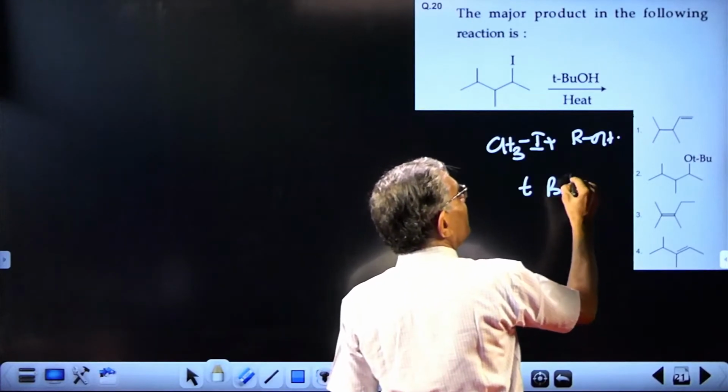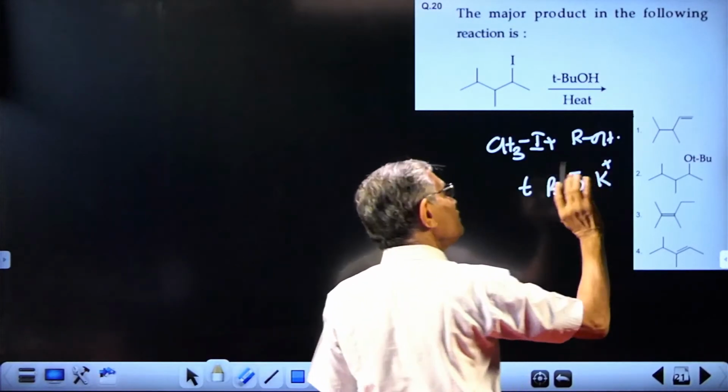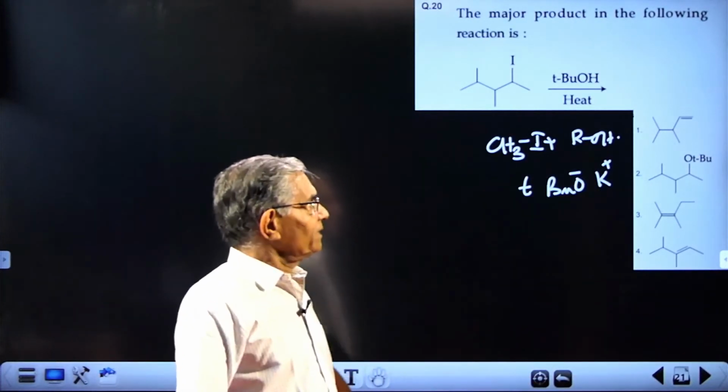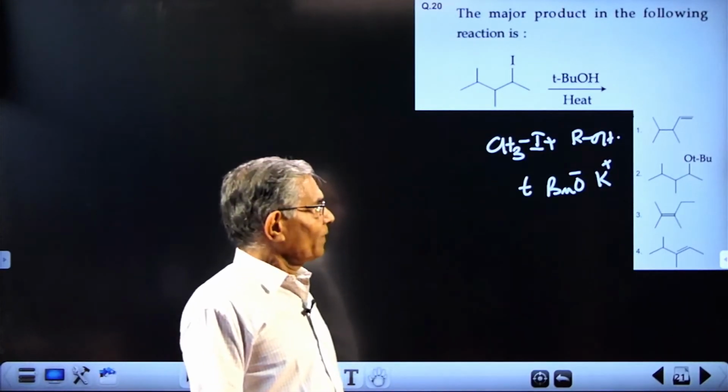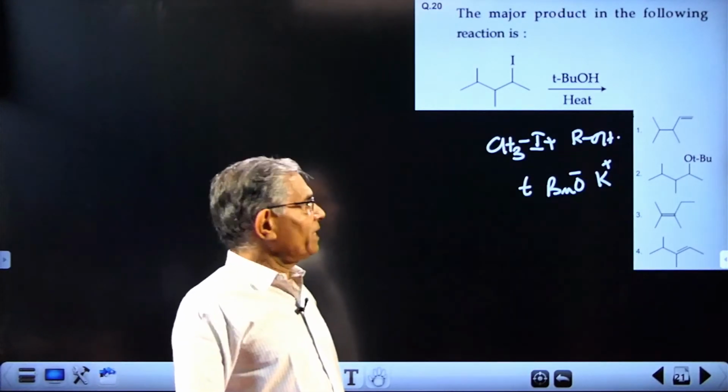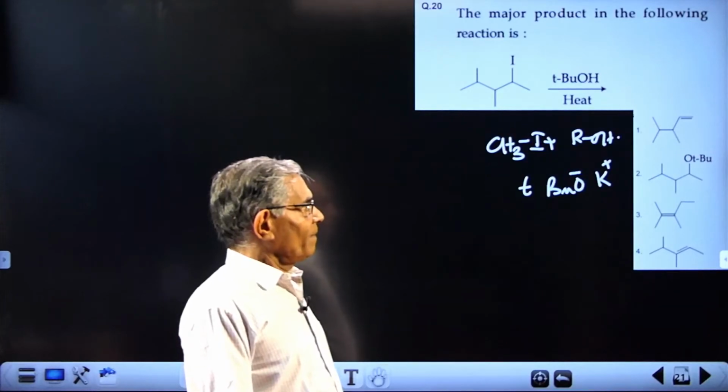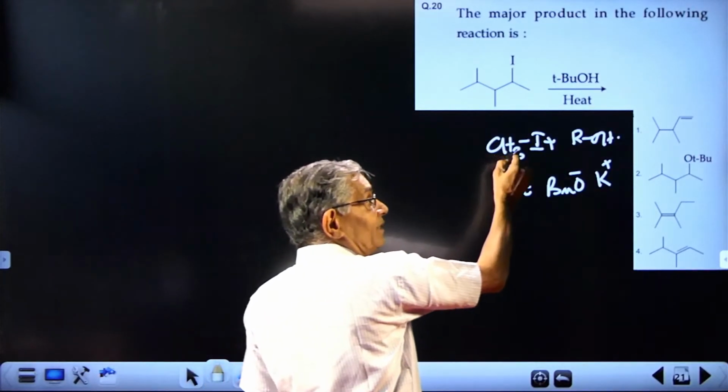Only then you will have a correct acceptable answer. Otherwise, there is no answer. No reaction. That will be the answer. Alkyl halide does not have a reaction with alcohol. Of course, it is an ester.